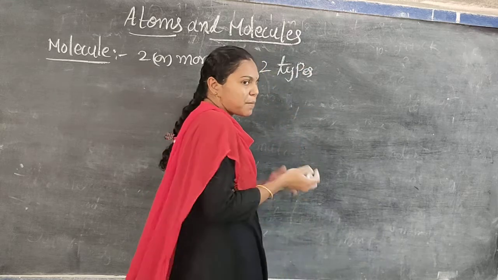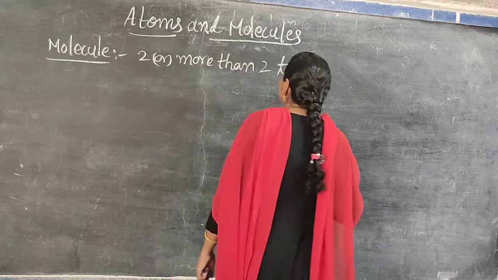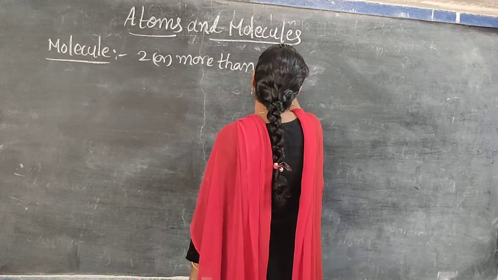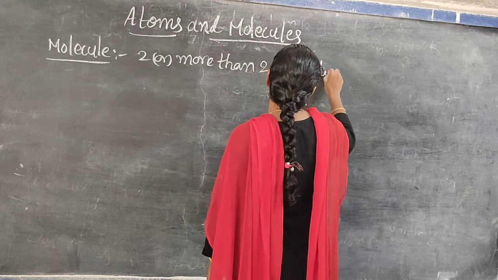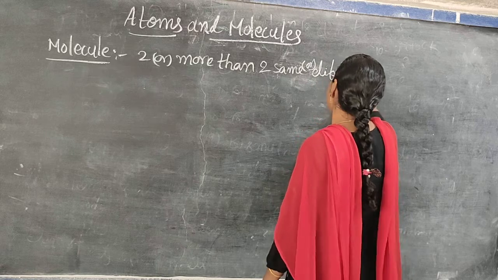Types means either same or different elements. Two or more than two same or different types of elements.